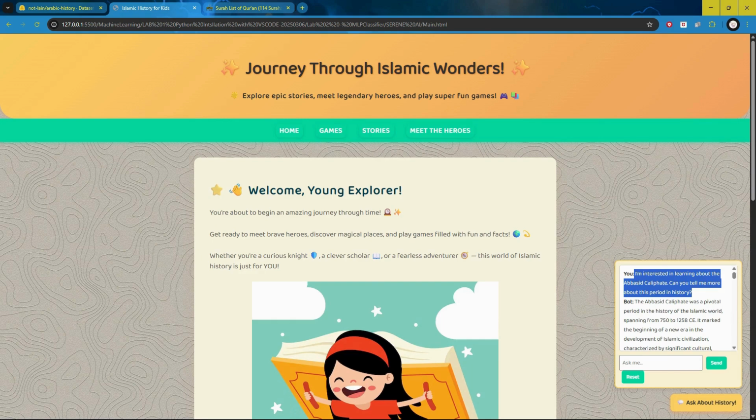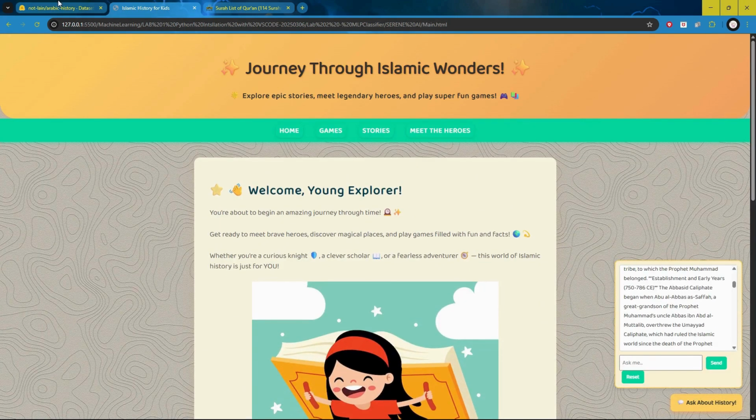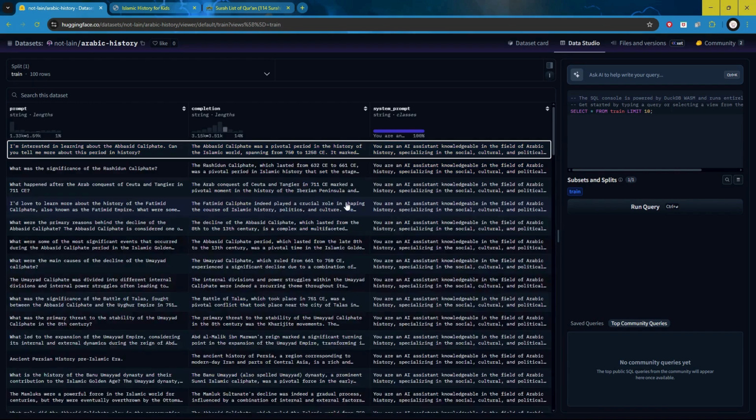If we try to make it shorter, so that it can detect the key points or keywords and align them with the dataset, we fail to do that. So the only thing the chatbot can do is take the input directly from the dataset, like this prompt, and it will give the answer again exactly from the dataset, the completion part, not the system prompt, just the completion part. So that's the only limitation for the chatbot for now.